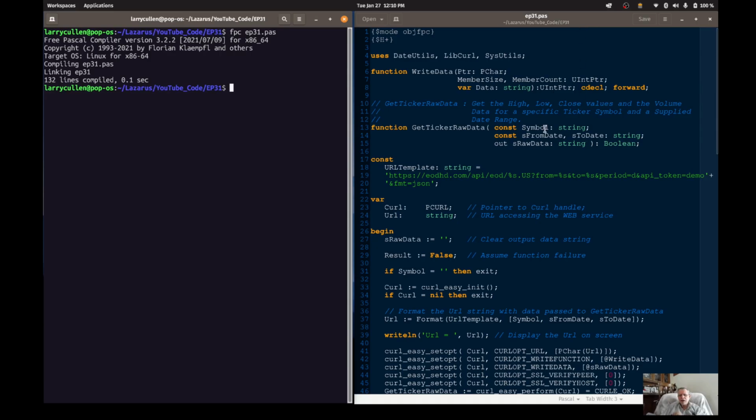So now because I added this, this is called a function prototype, and because the compiler sees this, it's a one-pass compiler. It sees this on the first pass, so it's coming down through the code. It says, function write data. Okay. It's declared later. The word forward says I'm going to see this later in the source code.